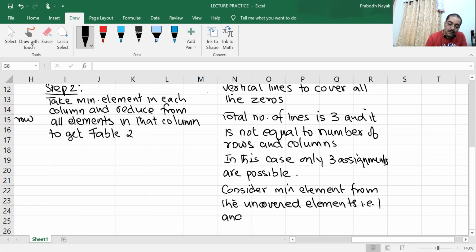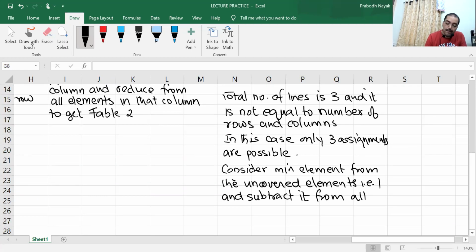And subtract it from all uncovered elements. And add it. Where to add?